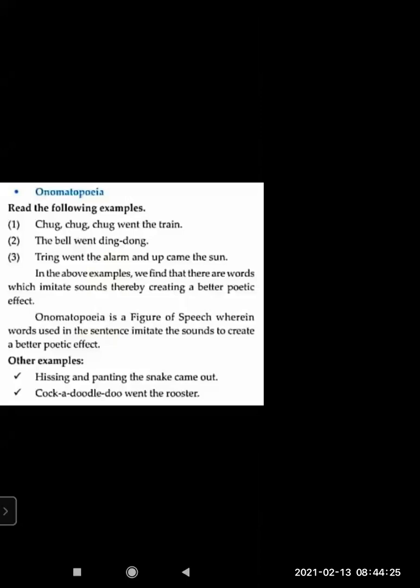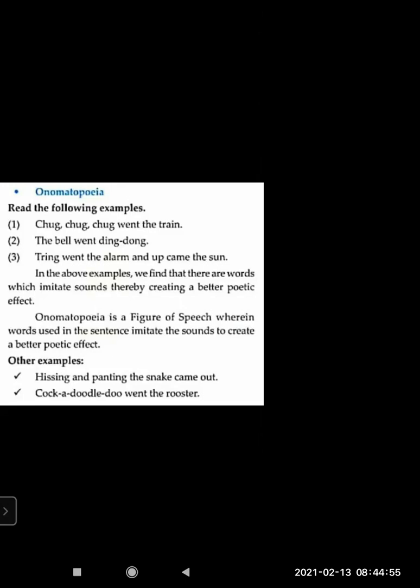The bell went ding dong. Tring went the alarm, and up came the sun. Tring, tring, that noise which comes when the phone rings, the way an alarm rings. That word tring itself, we make a sound when we say that word. When we say alarm, it's alarm, no sound. But when we say tring, tring, we are making a sound.